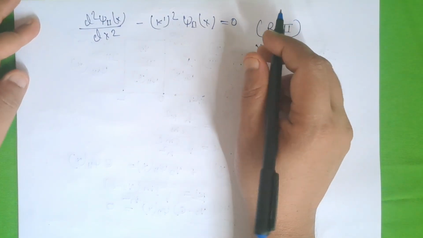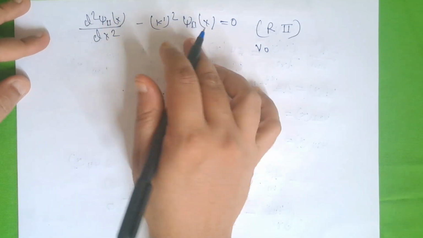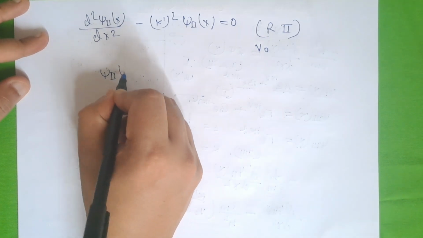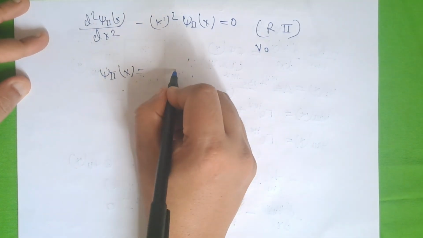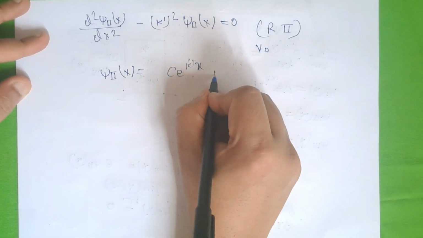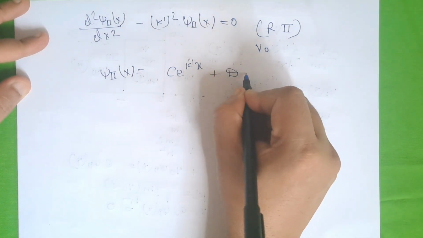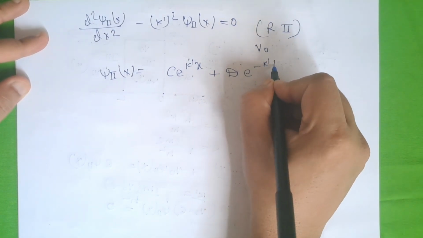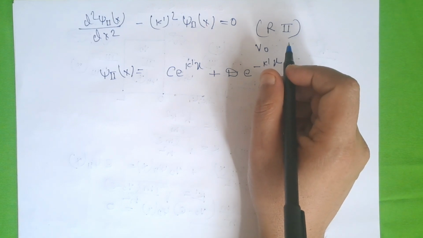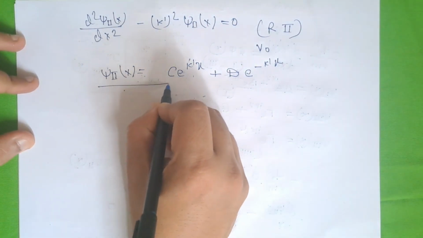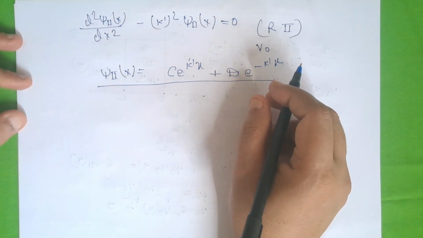Now the solution of this kind of differential equation is again the same: C e to the power k dash x plus D e to the power minus k dash x. So this is the solution for region 2.